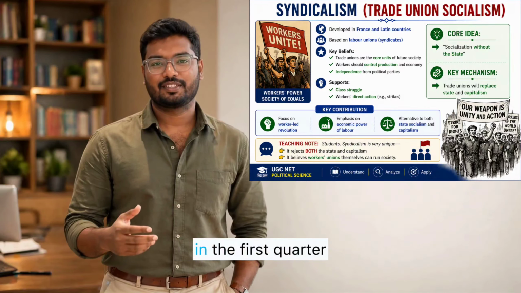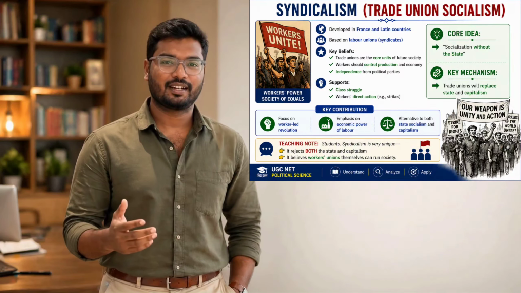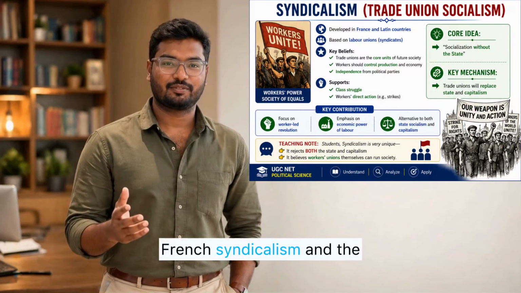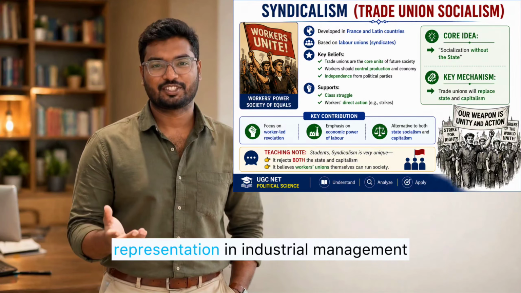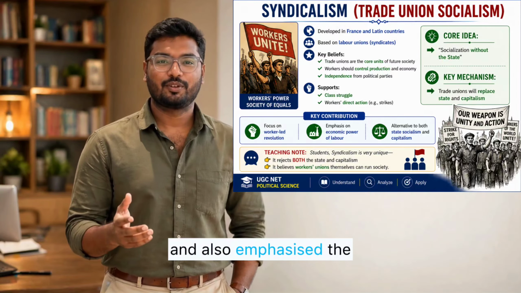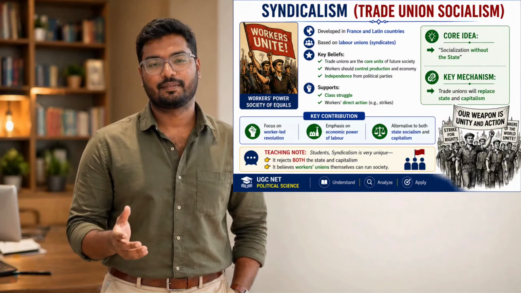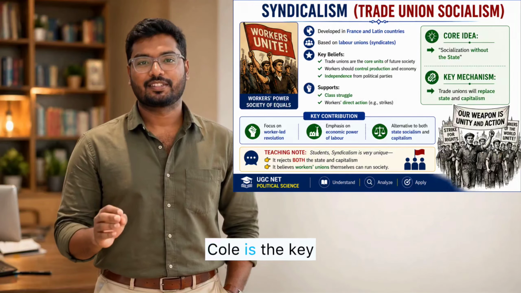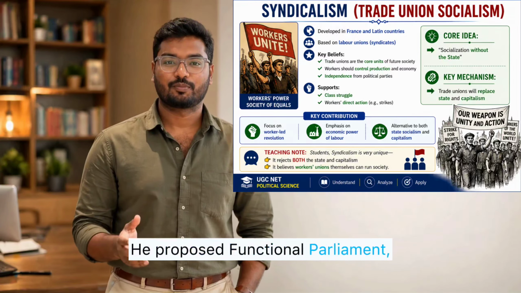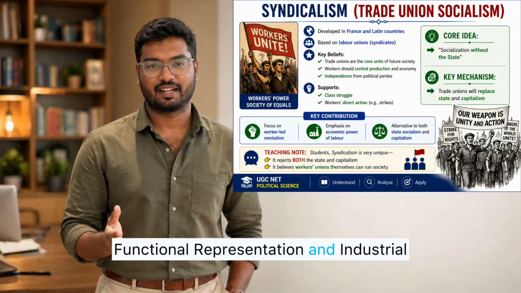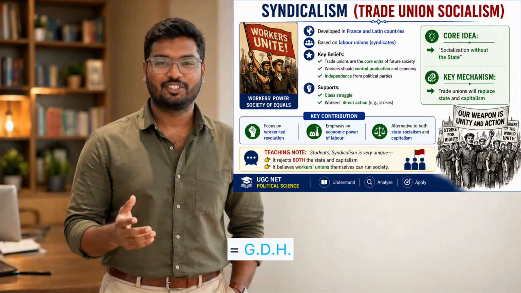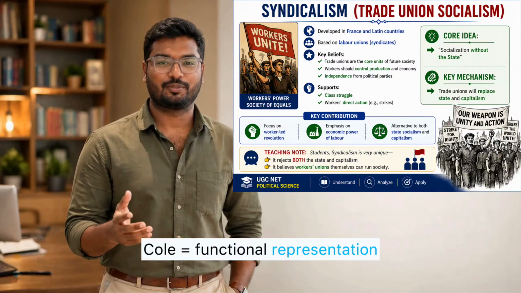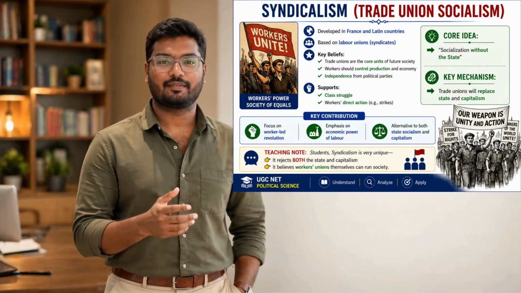Fifth is Guild Socialism. It developed in England in the first quarter of the 20th century and was inspired by French syndicalism and the old guild system. Guild socialists wanted worker representation in industrial management and also emphasized the role of consumers. G.D.H. Cole is the key thinker. He proposed functional parliament, functional representation, and industrial democracy. So remember, Guild Socialism, G.D.H. Cole, functional representation, and industrial democracy.